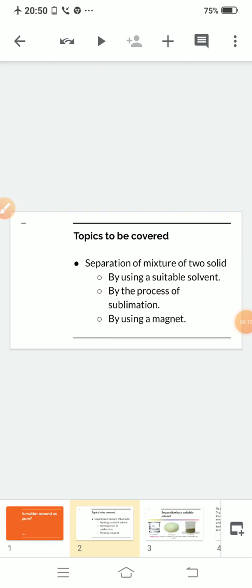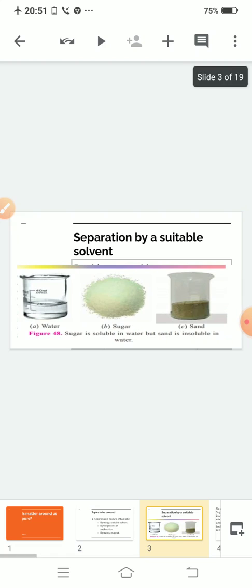So all mixtures containing 2 solid substances can be separated out by one of the following methods. Number 1, by using a suitable solvent. Number 2, by using a sublimation process. And number 3, by using a magnet. Now we will describe all these methods of separating a solid mixture in detail one by one. Your first method is separation by a suitable solvent.